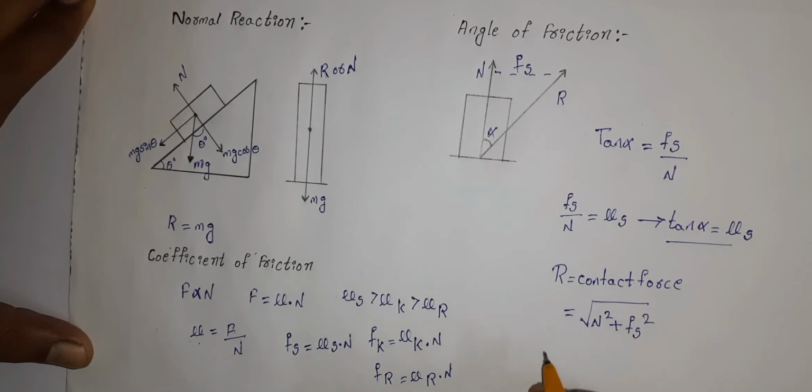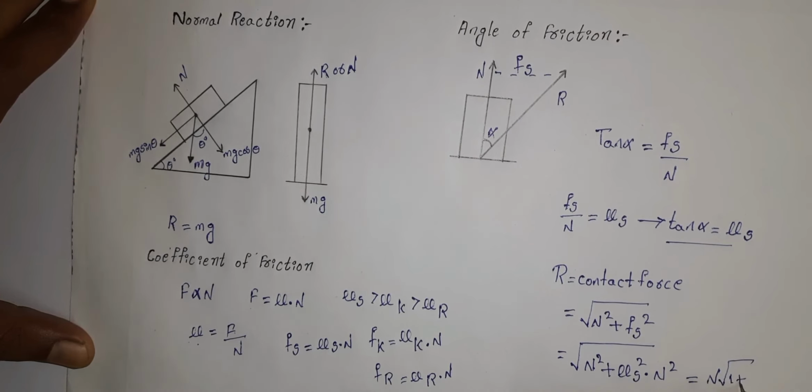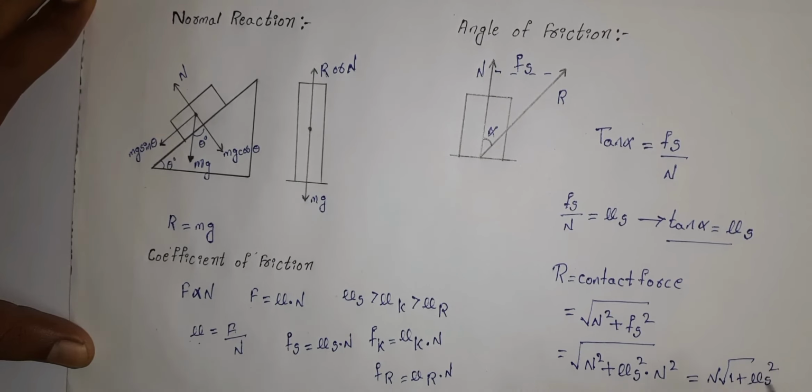It means square root of normal reaction square plus force of static friction square. It can be written as N square plus mu s square into N square. So if we simplify this, it can be written as N into square root of 1 plus coefficient of static friction square. So this is the equation for the contact force acting on the body.